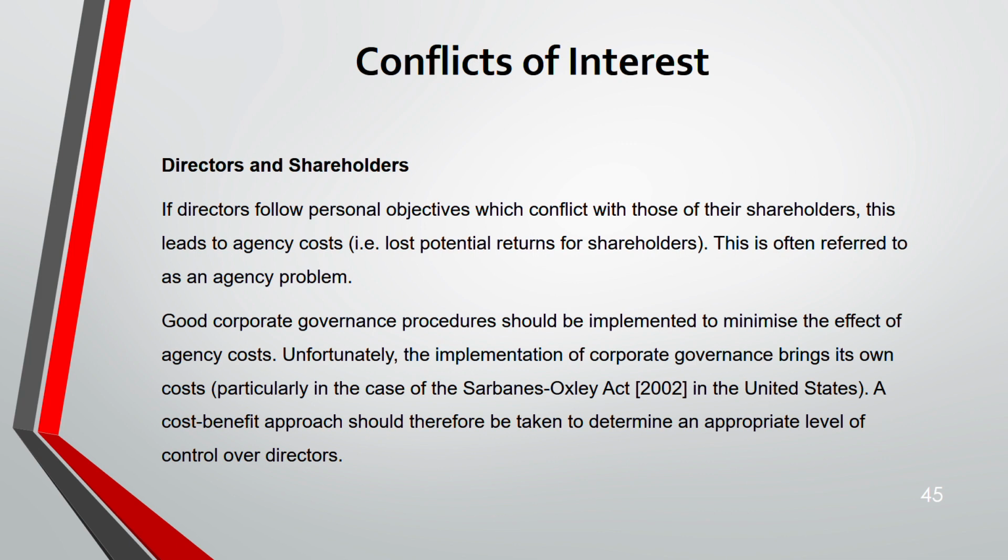For example, in the US, we have a framework known as the Sarbanes-Oxley Act. It's very strict, very rigid, and very expensive for small and medium-sized companies. So here also a cost-benefit approach should be taken to determine an appropriate level of control over directors. If you want to control the director and reduce this agency problem, do a cost-benefit analysis.